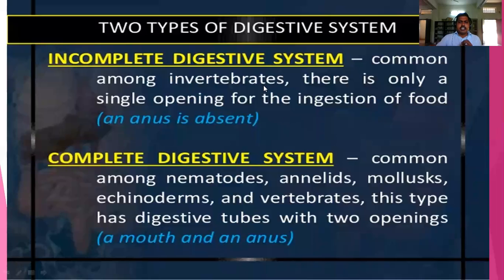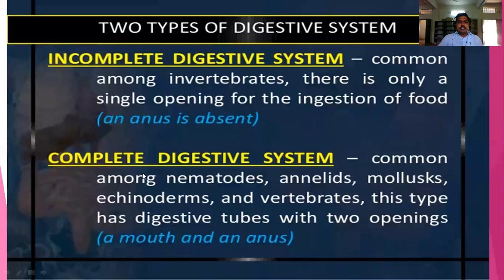Here there is only a single opening. There are no dual openings like mouth and anus. Only the mouth is present, the anus is absent. And in the complete digestive system, the mouth and also the anus are both present.